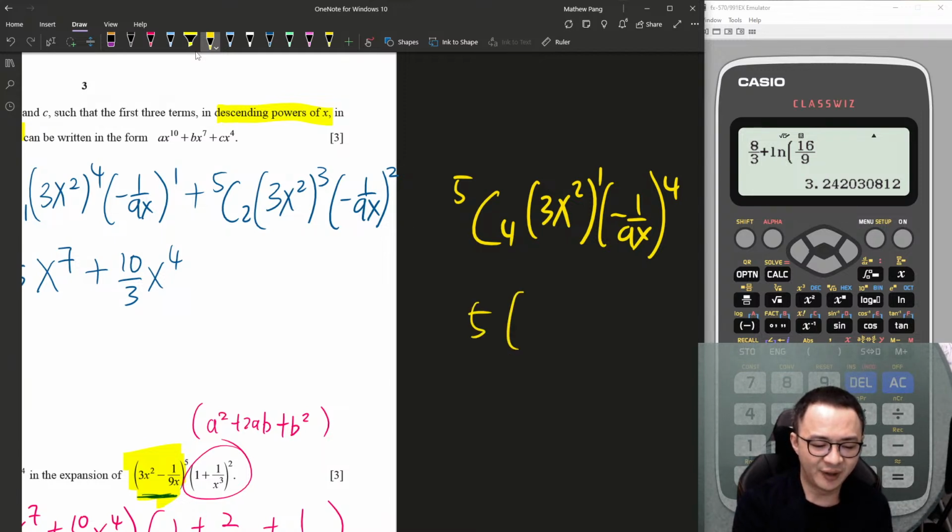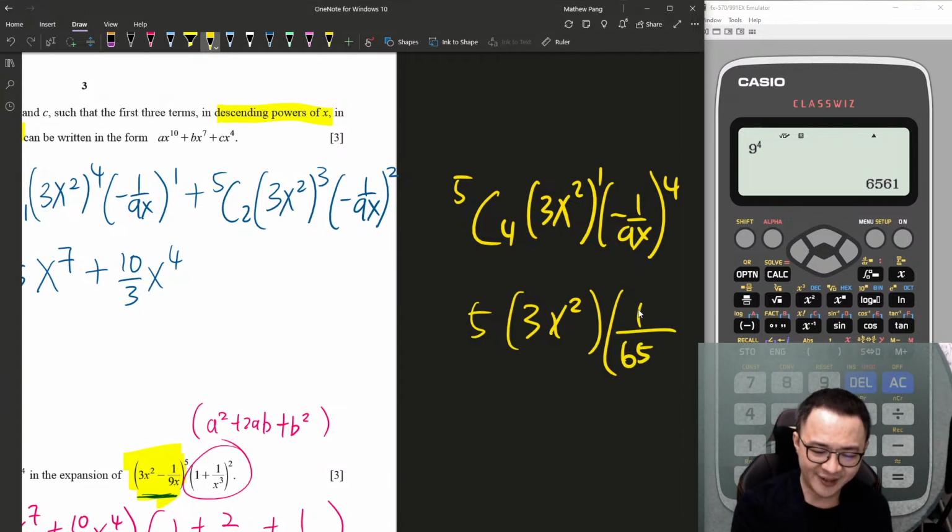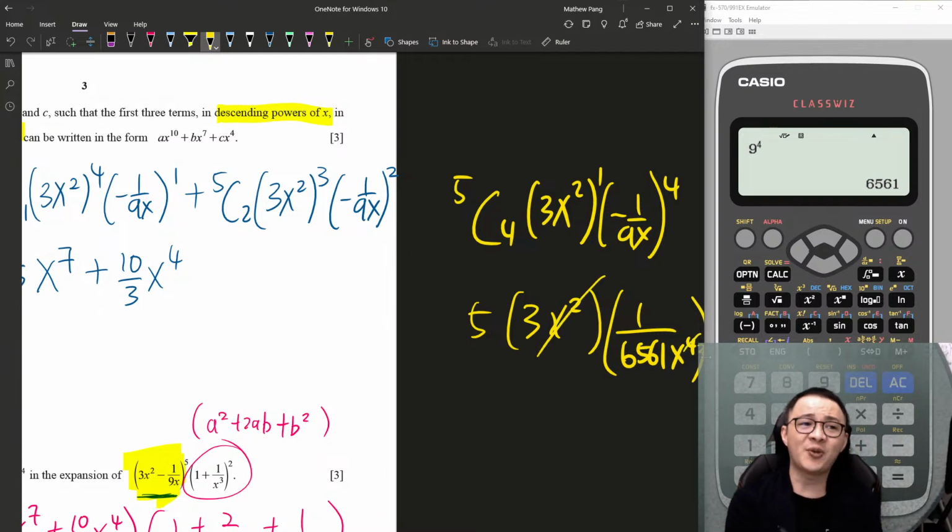Then here you have 3x squared. But here, what is 9 power 4? You have 1 over 6561x power 4 at the bottom. You simplify, you actually get x squared at the denominator. This is not what the question wants.